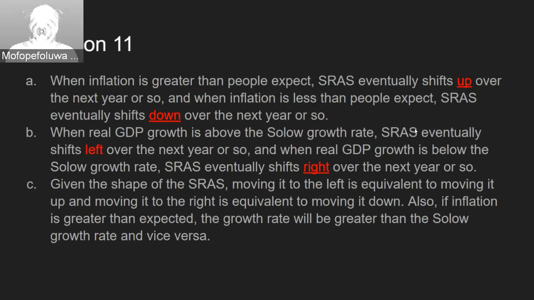right. And the reason why these two are equivalent is, firstly, given the shape of the short-run aggregate supply curve, moving it to the left is equivalent to moving it up, while moving it to the right is equivalent to moving it down. And also, if the inflation is greater than expected, the growth rate will be greater than the Solow growth rate, and vice versa in the opposite direction.